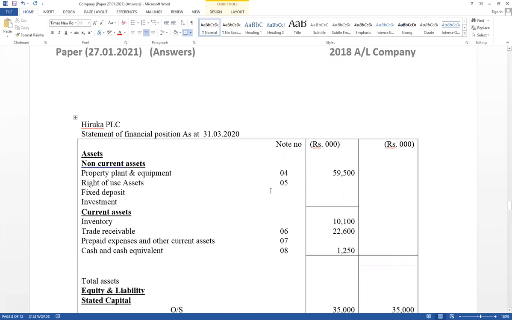Right of use asset not available. Fixed deposit investment not available. Therefore, no need to disclose here if it is not given. Therefore, non-current assets total value equal 59,500, and current assets total value equal 33,950. Take total assets, 93,450.